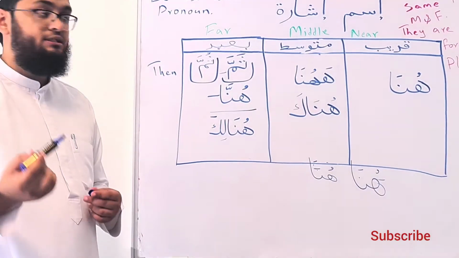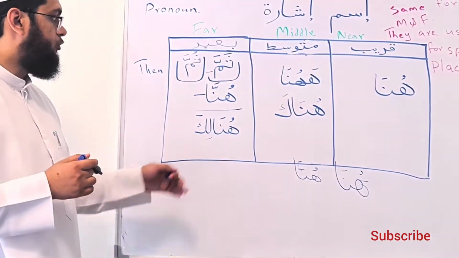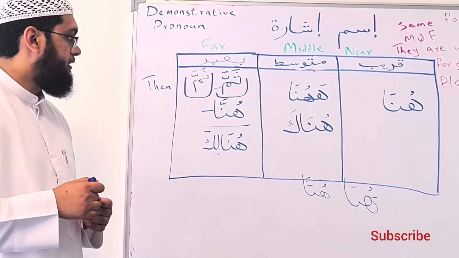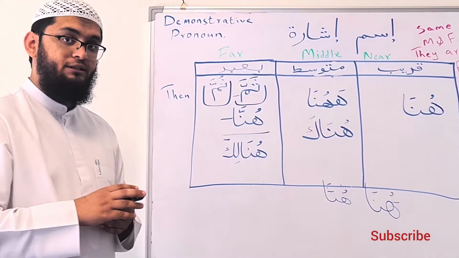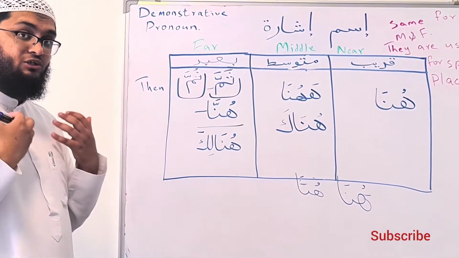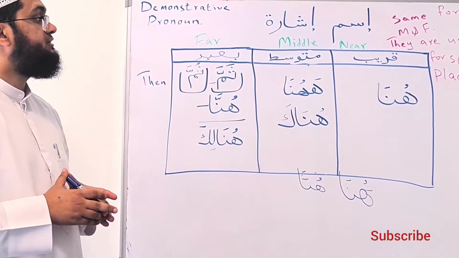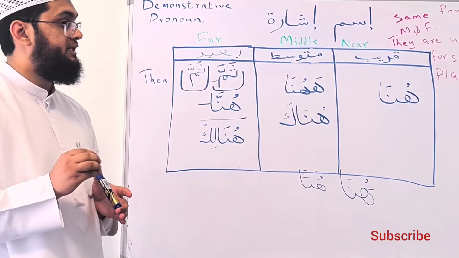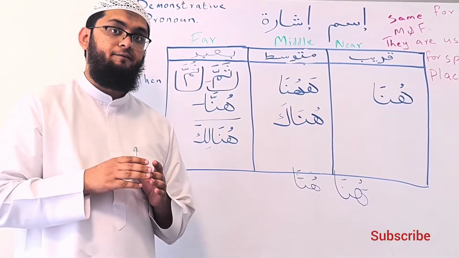So a small mistake and the meaning may change. Then we have hunalika. These are a few words. There are many others, but I'm summarizing and bringing the shortest way, the ones that are widely used in the place of Ism Ishara for a specific place, specific person or specific things.